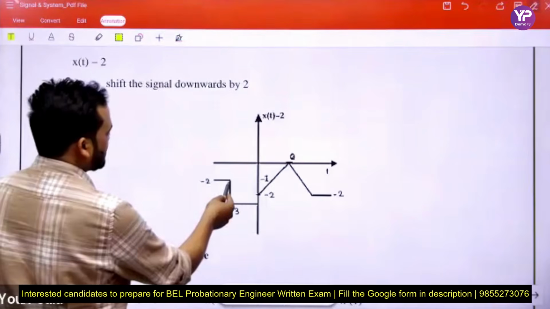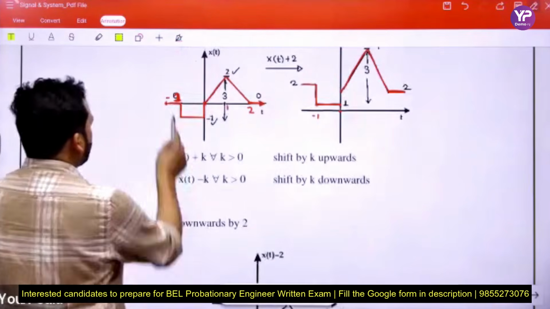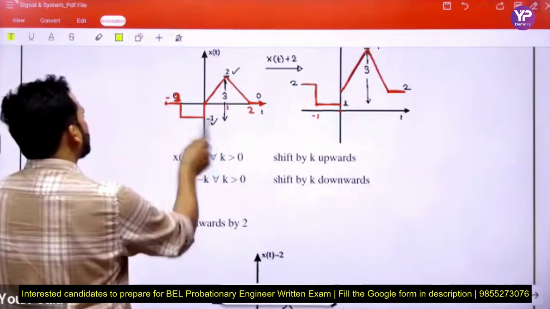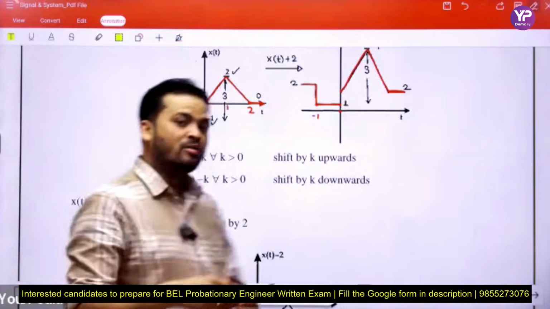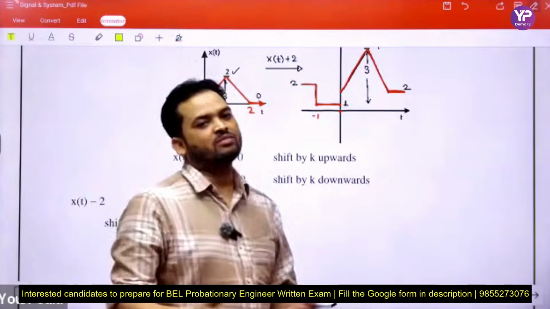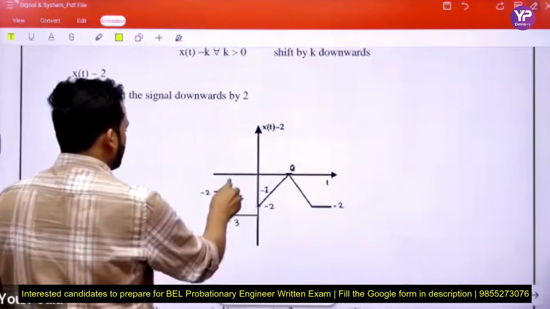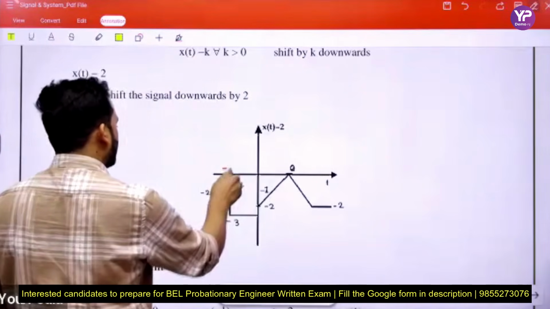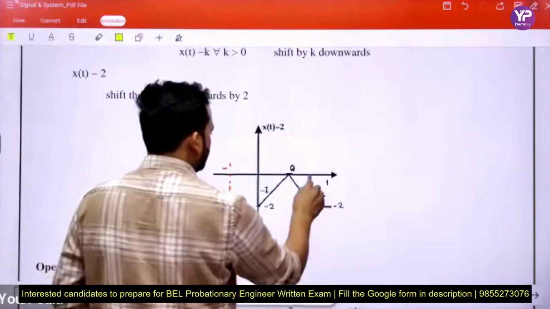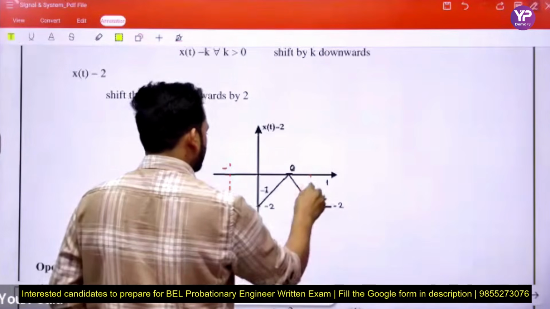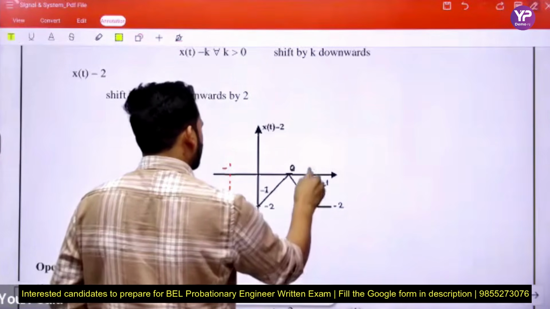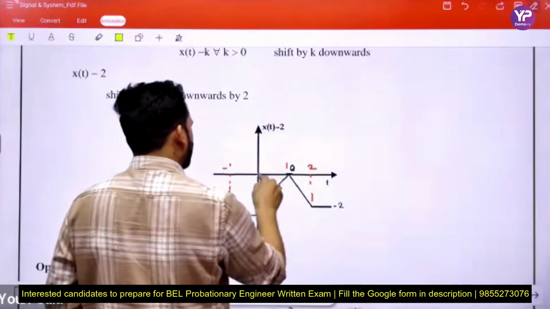Between minus 1 and 0 the signal is minus 1. When we subtract 2 from minus 1, it becomes minus 3.